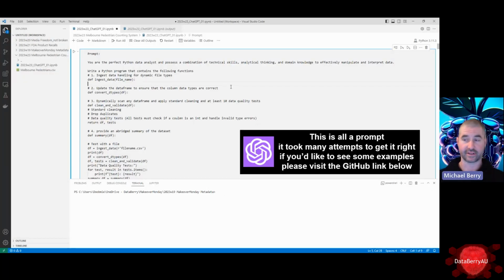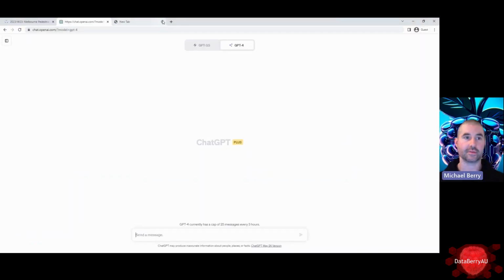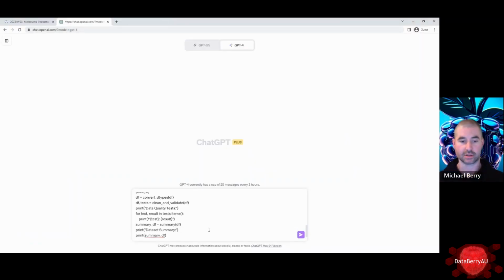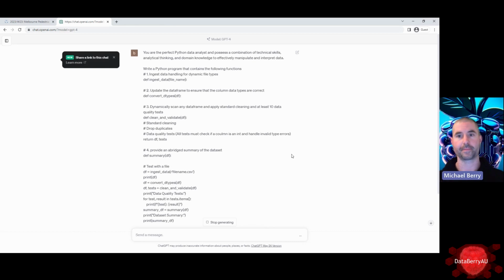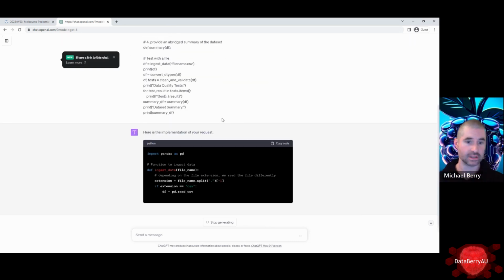Okay, so now that I've given Power BI a run, we're going to run my series of prompts in ChatGPT and the Python code that it creates. We're just running this in Jupyter Notebooks, Python, so ChatGPT 4. Just put this in straight as is, and it's going to create our ingestion code for us.